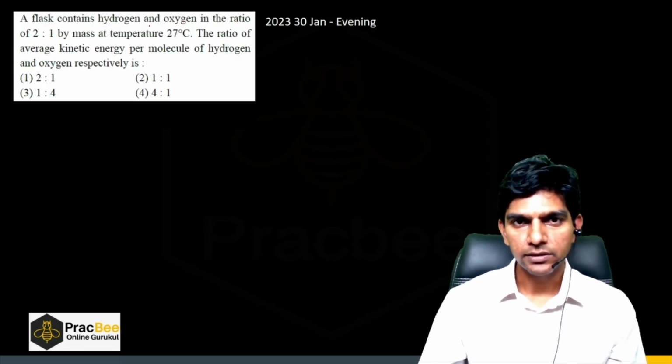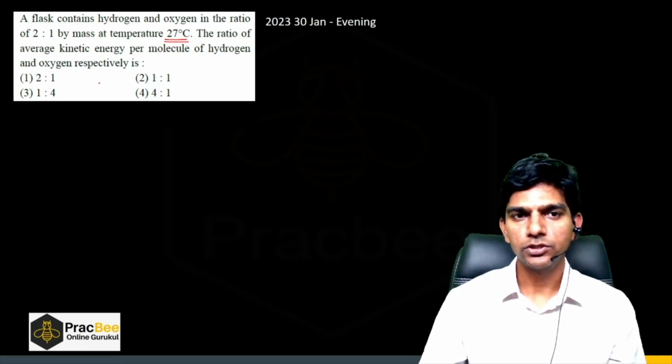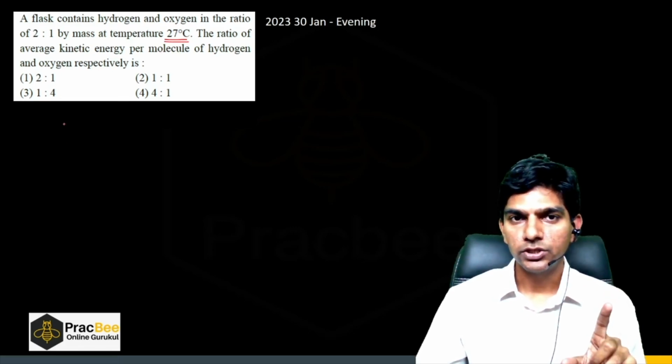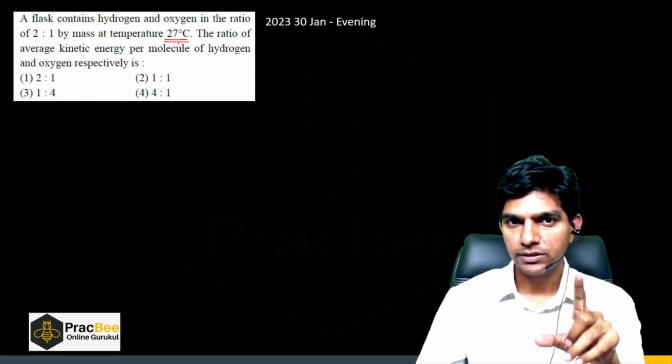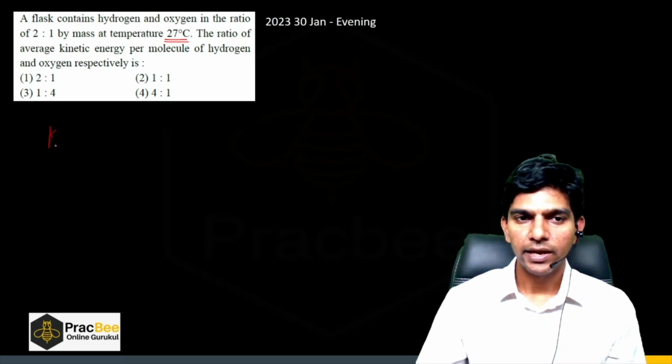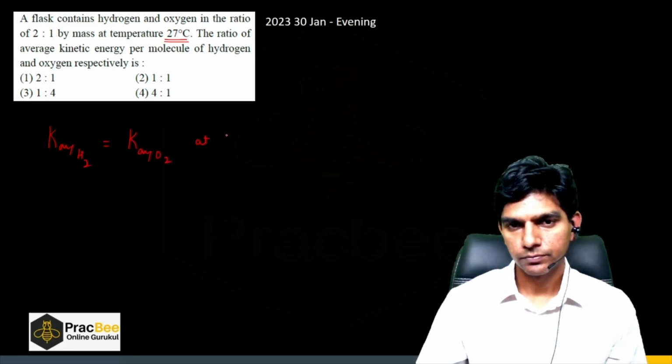A flask contains hydrogen and oxygen in the ratio 2:1 by mass at temperature 27 degree Celsius. What is the ratio of average kinetic energy per molecule of hydrogen and oxygen? The average kinetic energy of hydrogen will be the same as the average kinetic energy of oxygen at the same temperature.